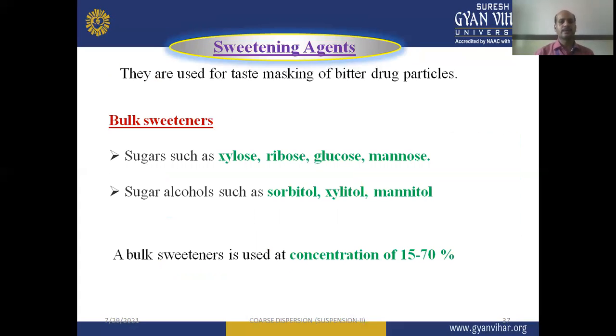Next one is the sweetening agent. They are used for taste masking of bitter drug particles.